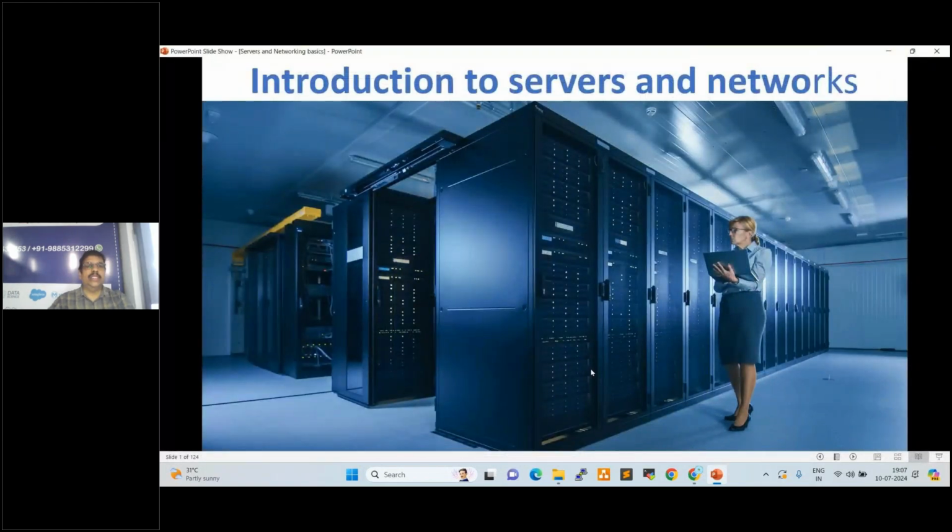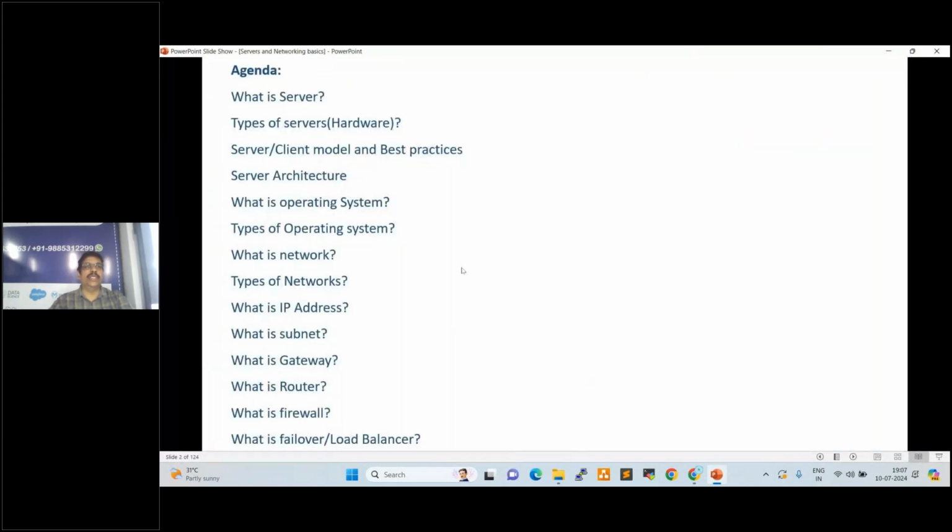So in the last session we discussed up to here, right? What is a server, types of servers, server-client model, best practices, server architecture, what is an operating system, types of operating systems. Up to here we covered. So today we are going to start from networking, right? What is a network, types of networks, what is an IP address, subnet, gateway, router, firewall, failover, load balancer. These are all we will discuss today.